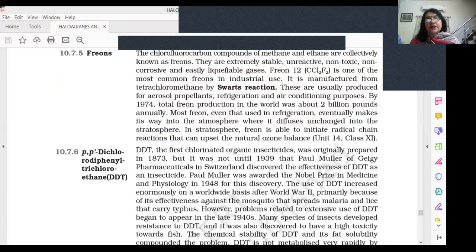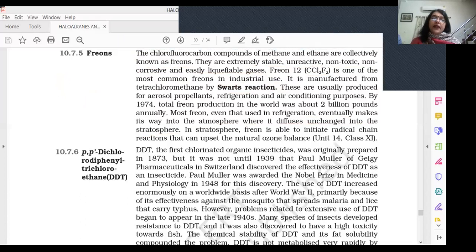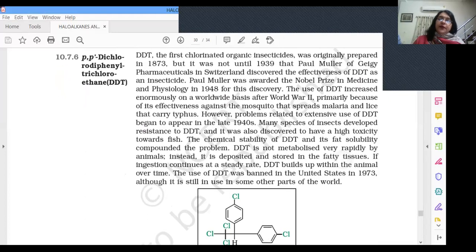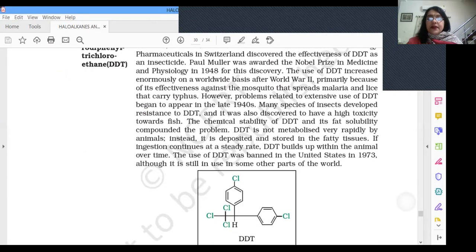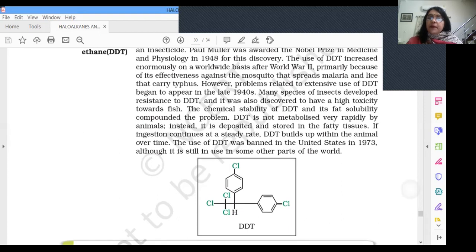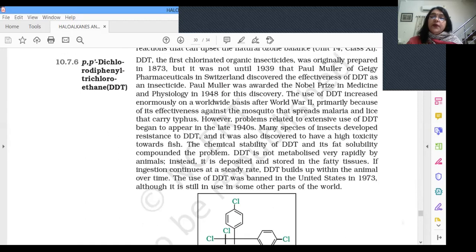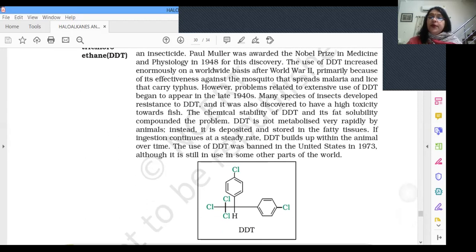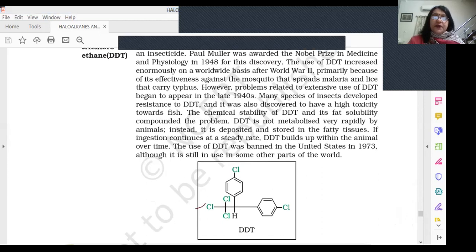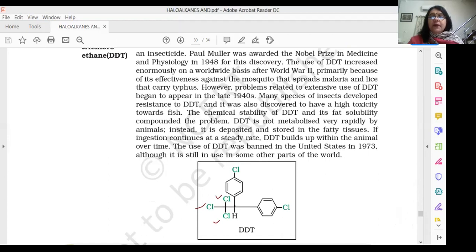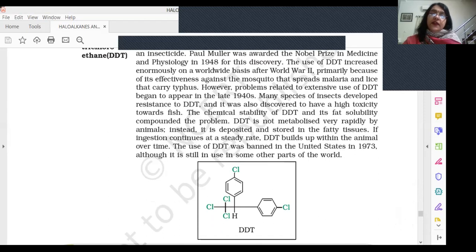DDT is para-para-dichloro-diphenyl trichloroethane. And they've drawn a beautiful structure of DDT. Do practice this structure, everyone. You can easily see it's an ethane molecule where all three hydrogens of one of the carbons have been substituted by chloro groups, and in the other carbon, you can see two hydrogens have been substituted by a para-chlorophenyl or 4-chlorophenyl group. Now let's see what information has been given in our textbook about DDT.